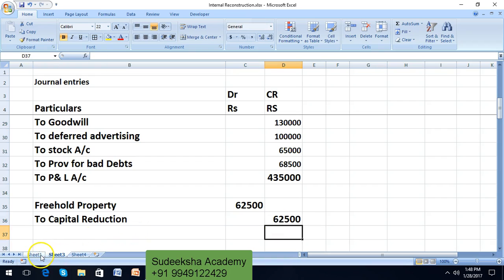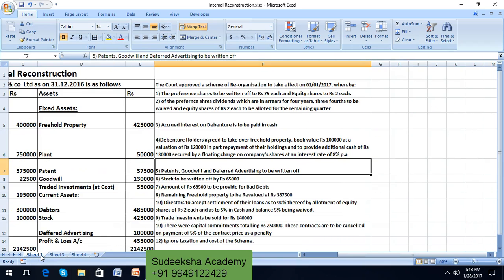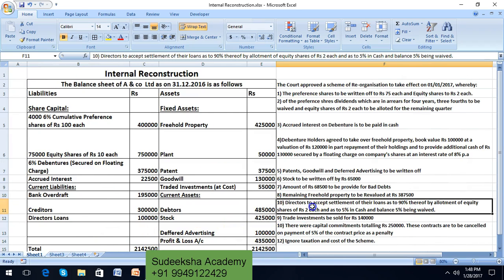Next adjustment, directors to accept settlement of their loans as to 90% thereof by allotment of equity shares of rupees 2 each and as to 5% in cash and balance 5% being waived. So directors' loans is rupees 1 lakh. 90% should be cleared by allotting equity shares of rupees 2 each, and 5% should be paid in cash, and the balance 5% should be waived.